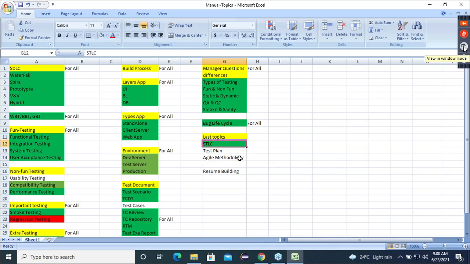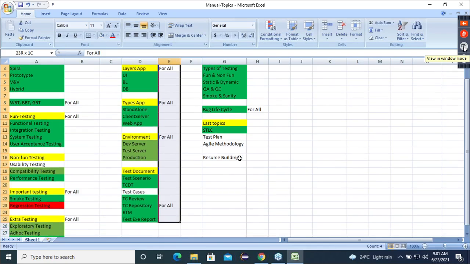That's the reason I have not made it green, guys. Next, layers of application, types of application. See here, these layers, these types, environments, and all these test documents except test cases. I'll inform you guys, don't worry. I'll inform you about Agile.